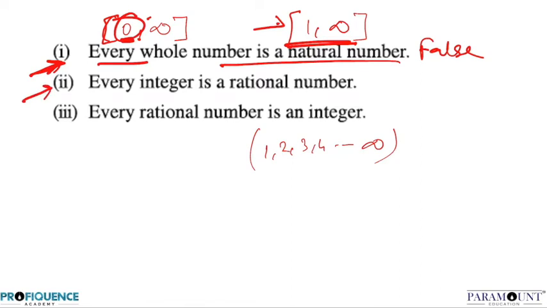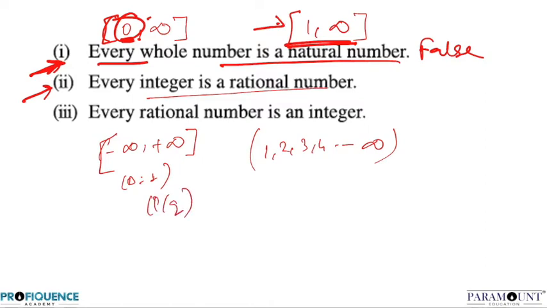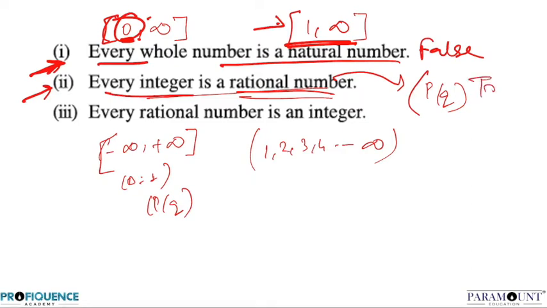Let's proceed further. This is the second one. Every integer is a rational number. So what is the range of integers? The range of integers is negative infinity to positive infinity, closed interval. But its denominator should always be 1. If the denominator is 1, it is in p by q form, whereas our demand is, what is the form of a rational number? It is always p by q form, whether q is 1 or any other number, right? So this is again a true statement, that every integer is a rational number.